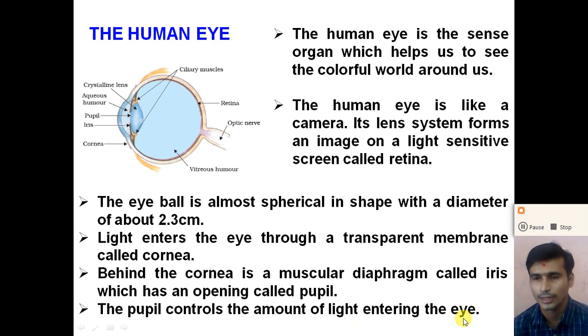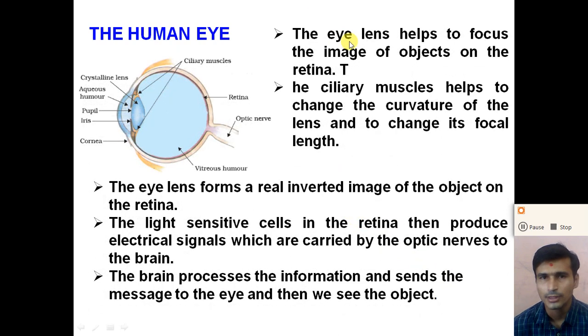So dear student, what is the function of the pupil? The pupil controls the amount of light entering the eye. Next one is the eye lens. The pupil holds the eye lens. The eye lens helps us to focus the image of an object on the retina. After the pupil, the crystalline lens is made up of a jelly-like liquid, and it is a type of convex lens. So this crystalline lens helps us to focus the image of an object on the retina.